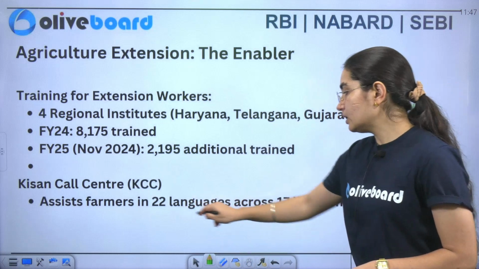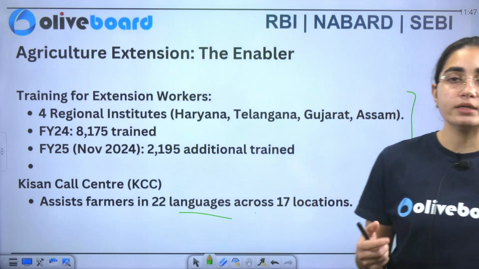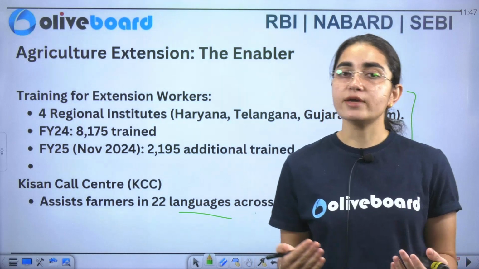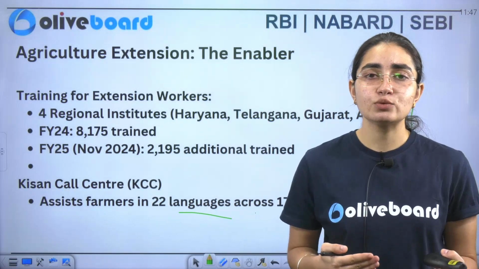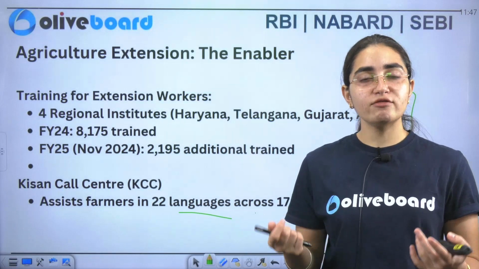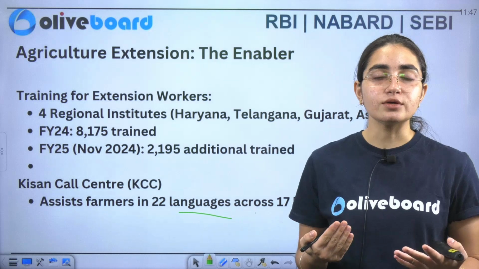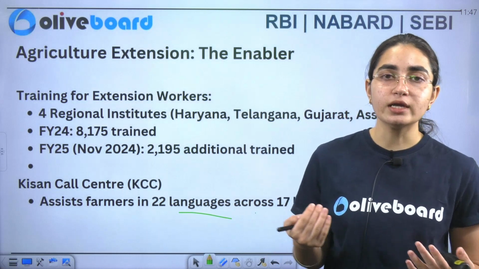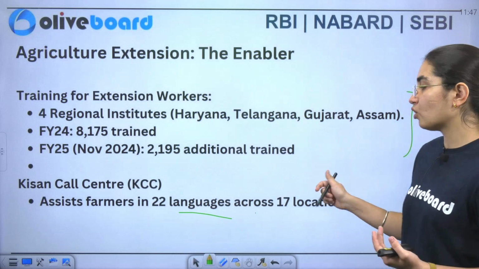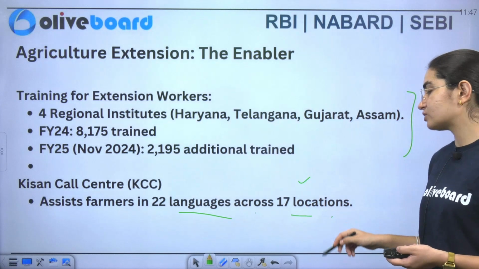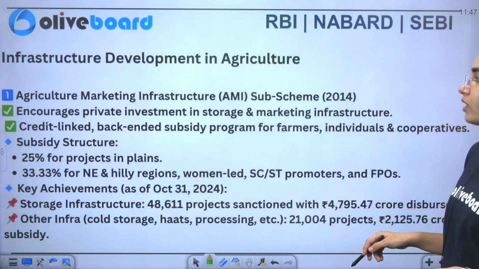and that too in multiple languages, as we are living in India and we have a diversity of languages. Each and every state is using different languages. Of course, not every person is very well versed in Hindi as well as English. So people use their own languages. So the call center ensures that we are reaching out to 17 locations and we are using 22 languages.